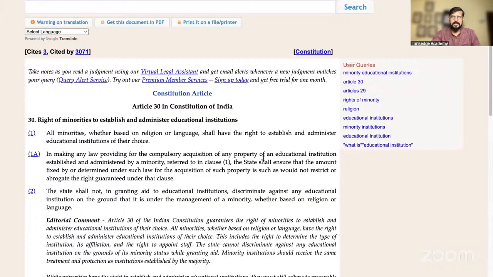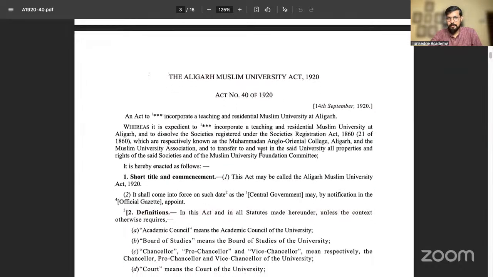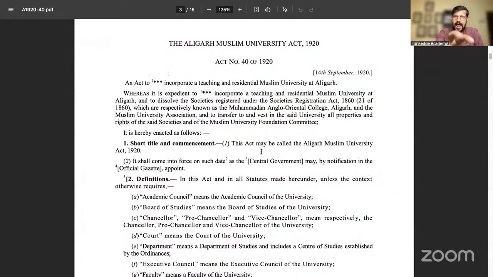Now look at this here. In Aziz Basa case, the first thing in 1920, what Aziz Basa case talked about, Aziz Basa बोला, देखो एक्ट के पहला जो सेंटेंस में the word is establish, is very important for our understanding. Okay.